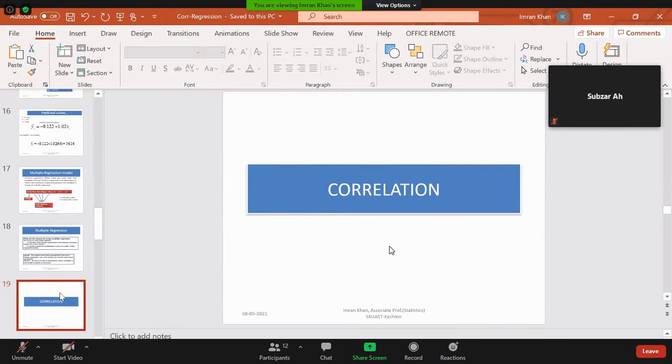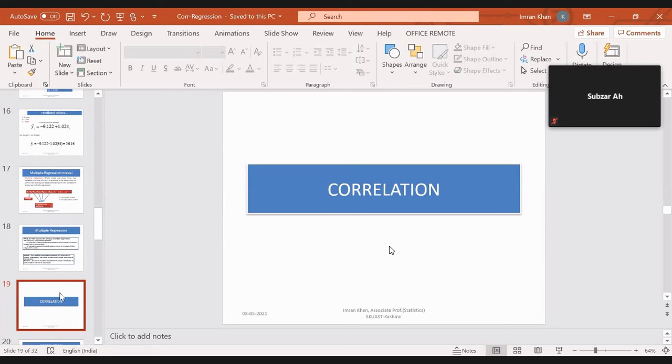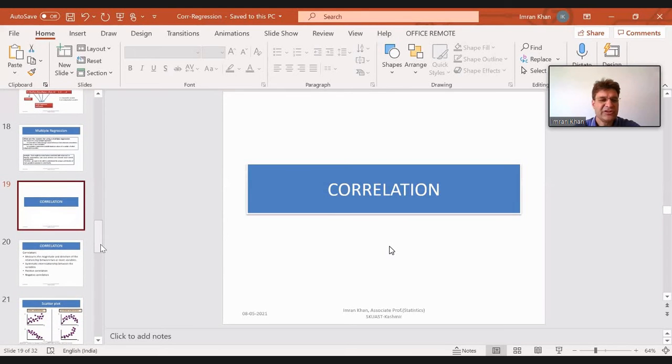Okay, now we will come to the correlation part. The difference between correlation and regression is, in regression, we know which one is the dependent variable and which one is the independent variable. In correlation, we don't have any such criteria. We just try to find out whether there exists a relationship between the two, whether the two variables are related or not. That's our motive. And if they are related, how strong the relationship is. That's what we do in correlation.